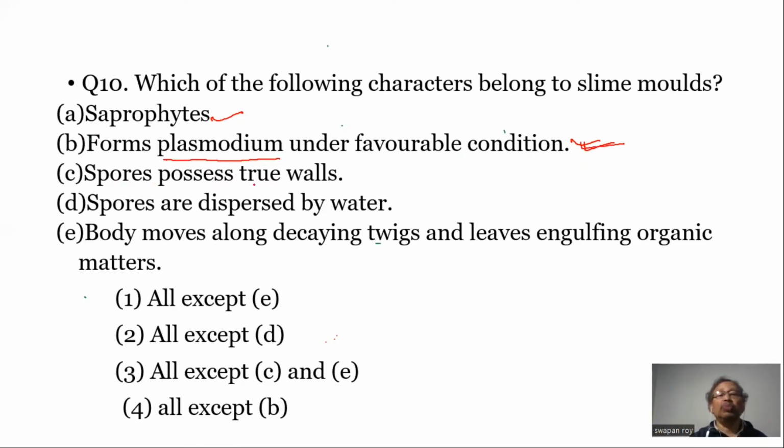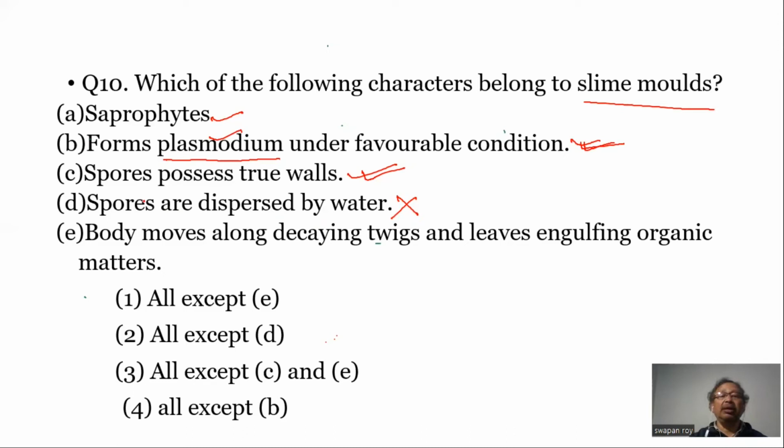C. Spores possess two walls. In general, the plasmodium of the slime mold does not produce a cell wall, but during the production of spores, they contain a cell wall. So a cell wall is present in the spores, but not in the vegetative body. D. Spores are dispersed by water. This is wrong because the spores produced by slime molds are dispersed by air.